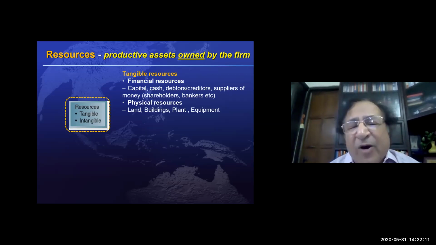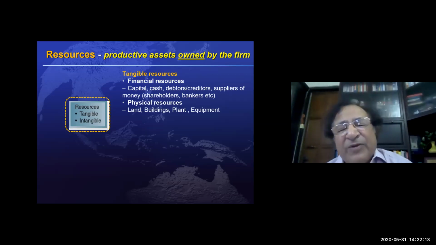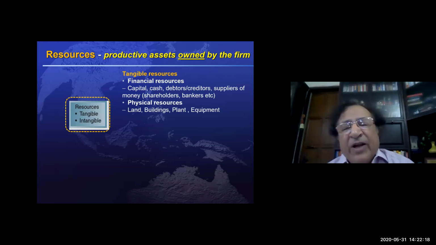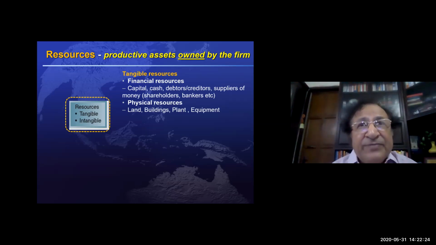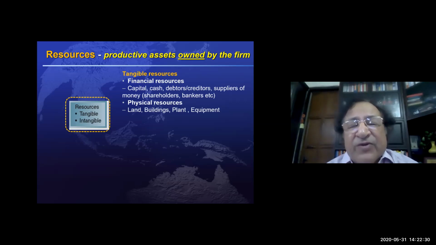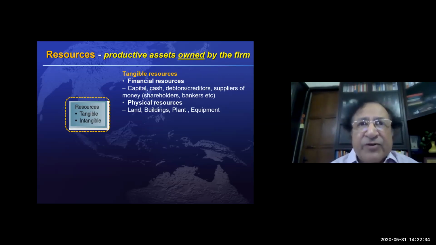You may all know that tangible resources are, let's say, land, building, plant, physical resources, and also the financial resources. The resources which we can see and touch. So these are physical and financial resources, tangible resources. And I think they are very crucial for each business.